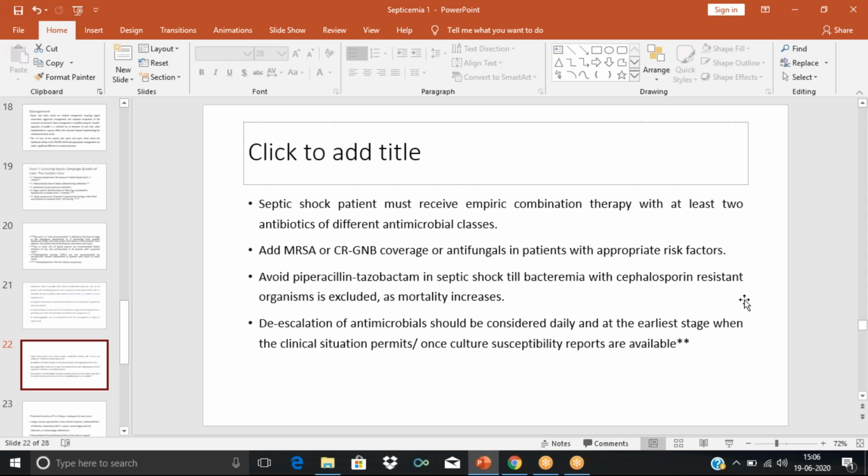So once the culture sensitivity report is available, we have to go for de-escalation, that is from broad spectrum to narrow spectrum. And in our report, we have the specific organism and its sensitivity pattern. So whichever antibiotic is found to be sensitive, that particular antibiotic we can use in the patient. So this has to be done immediately when we have the culture sensitivity report in our hand.